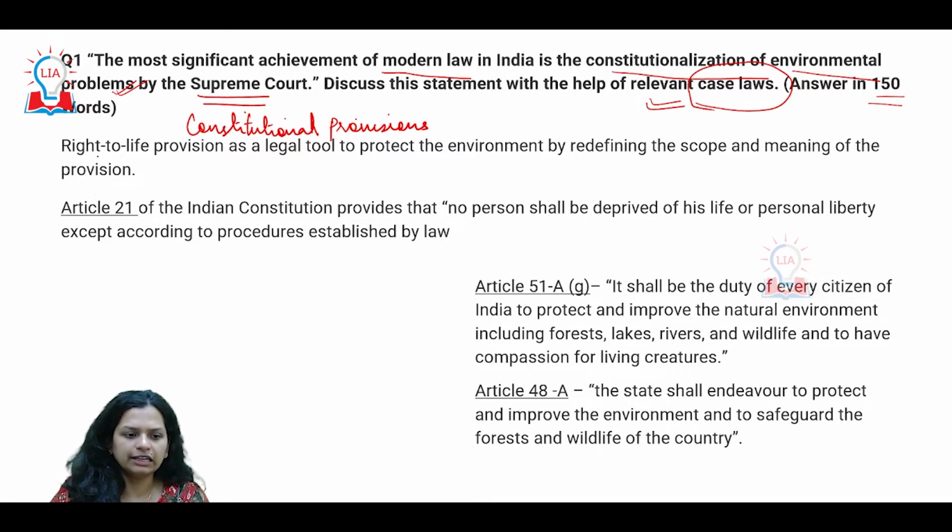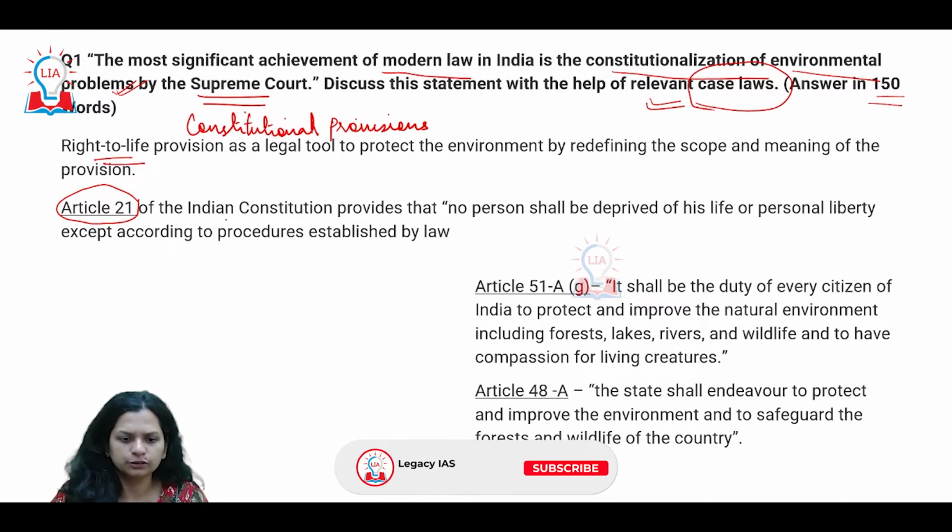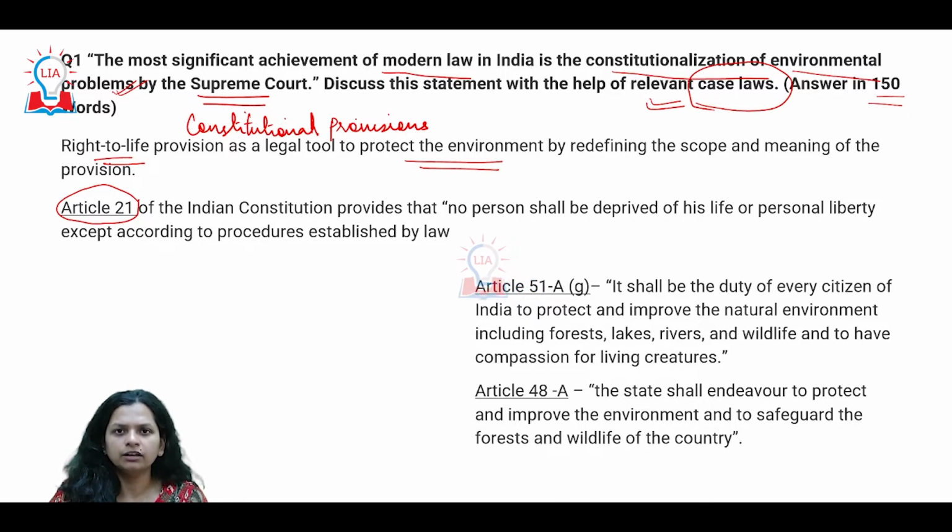That definitely is the provision of expanding the meaning of Article 21, okay, and incorporating and implementing the aspect of due process of law in explaining how a clean environment, protection of environment is basically supporting your idea of right to life, which is a fundamental right of an individual in the country.